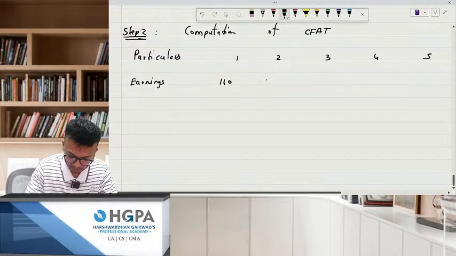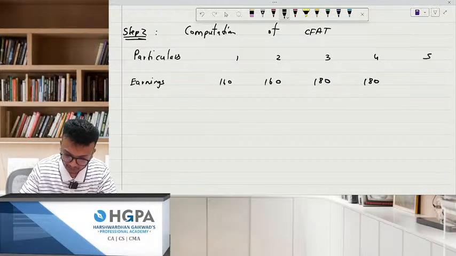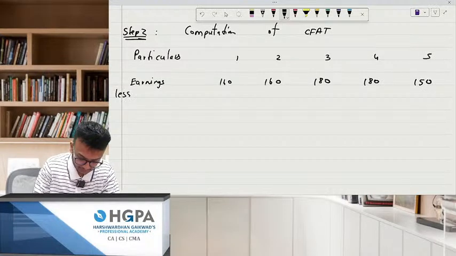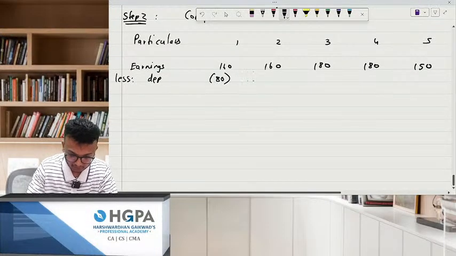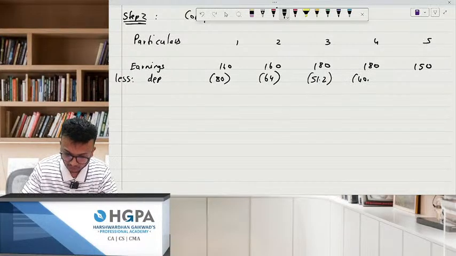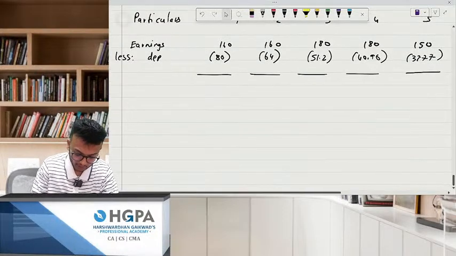160, 160, 180, 180 and 150, right? Less depreciation: 80, 64, 51.2, 40.96 and 32.77. Okay, what you will get?